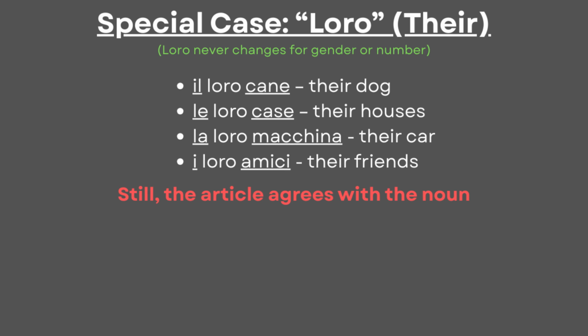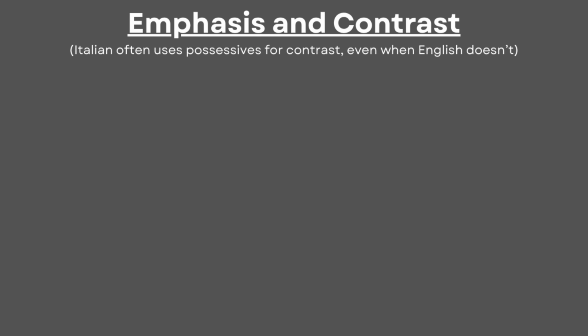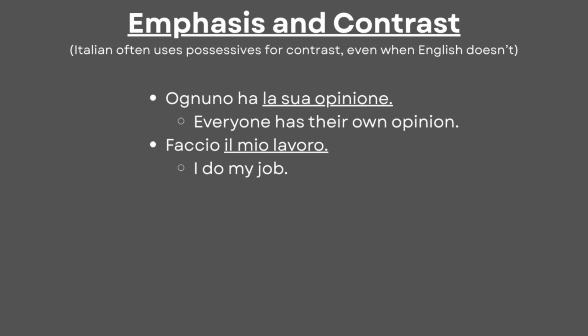At last, it's good to know that Italian can use possessives for contrast, even when English doesn't, and this concept adds emphasis. If you want to make a distinction, you can say something like ognuno ha la sua opinione. Everyone has their own opinion. Faccio il mio lavoro. I do my job.